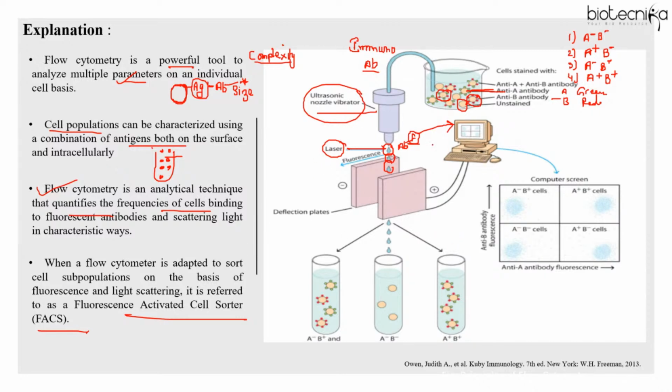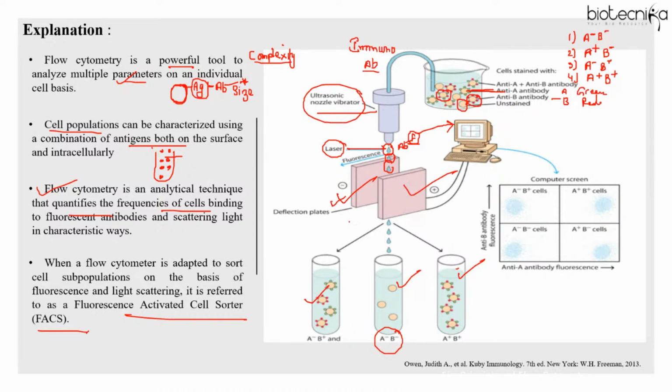So in FACS, the only additional part is a deflection plate. Based on which fluorescent dye you have used, accordingly the charges will be there on the cell. You can see that the cells lacking A and B antigen will not be deflected as they don't have any antigen and hence no dye conjugated antibody. But here those cells are collected which have both A and B antigen. Here the cells having either A or B antigen will be detected, right? Those cells having positive charge will be deflected towards the negative charge plate, and those cells having negative charge will be deflected towards the positive charge plate.